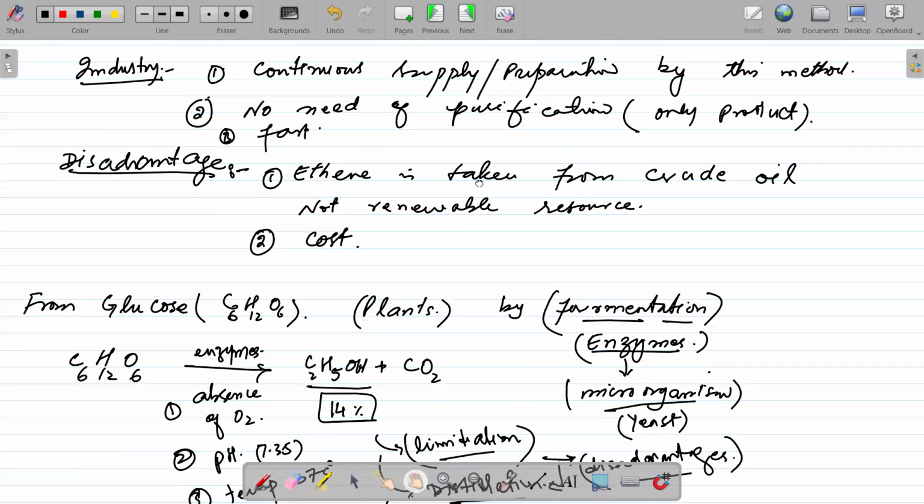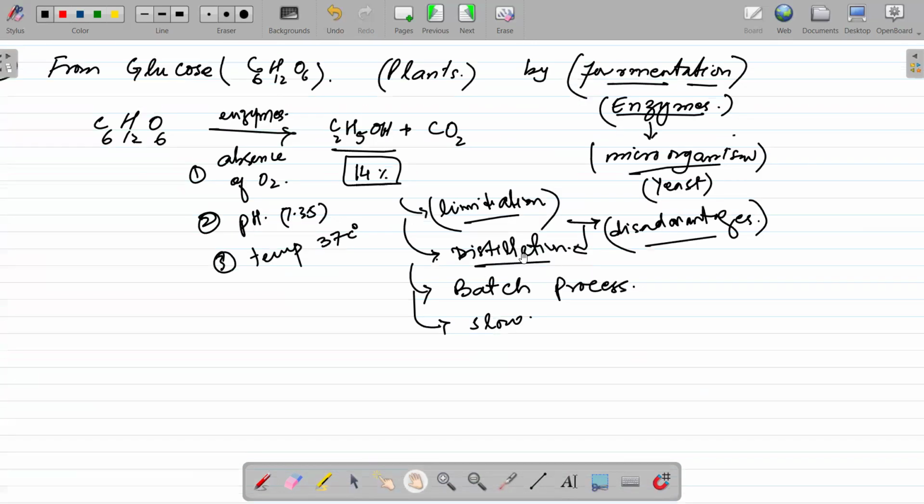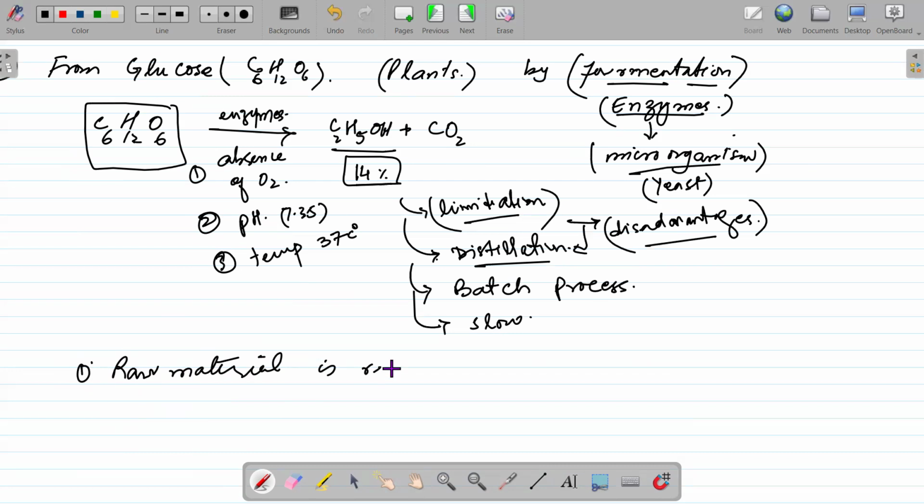So this is a batch process and it is a slow process. So all these are disadvantages, but there are some advantages as well. You can see it is prepared from glucose and glucose is taken from the plants. So the raw material is renewable.